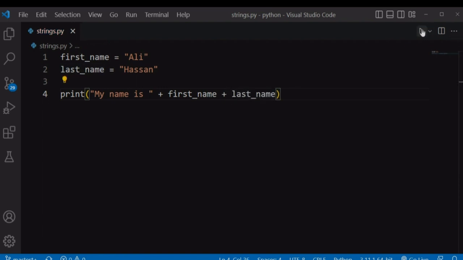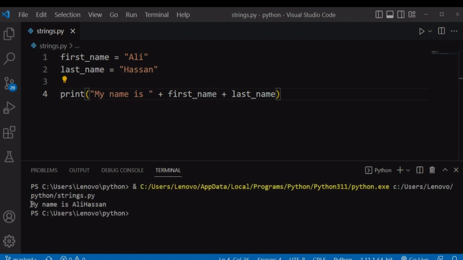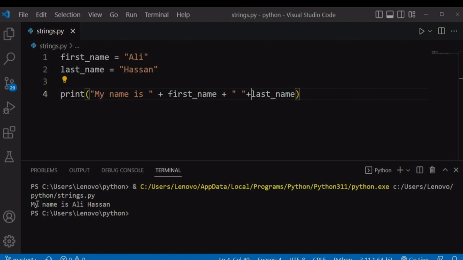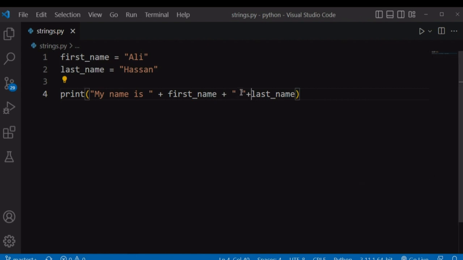If you run our file, it's going to join our strings together, but it just combines them, so you have to remember to add spaces between your variables and also between your variable and your strings. You can add space here and then the plus sign. If we run our file again, you can see now it has printed in a more readable way. But this is very tedious because you have to remember to add a space, you have to remember to concatenate using the plus sign. So there is a better way of doing it.